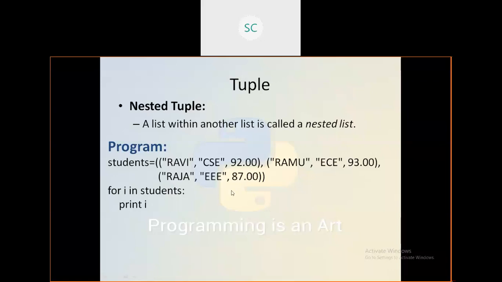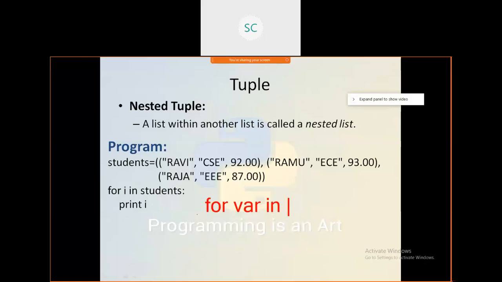If you want to retrieve all the elements from the tuple, you can directly go with the for loop. If you remember the for loop syntax: for variable, you can take any variable here, in a sequence, from where you need to iterate the loop.